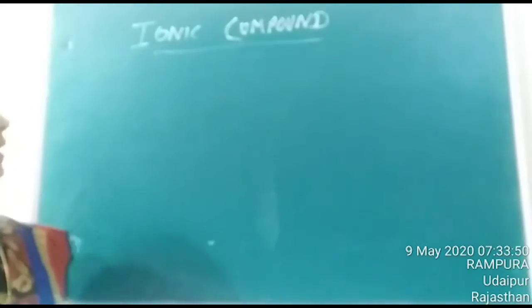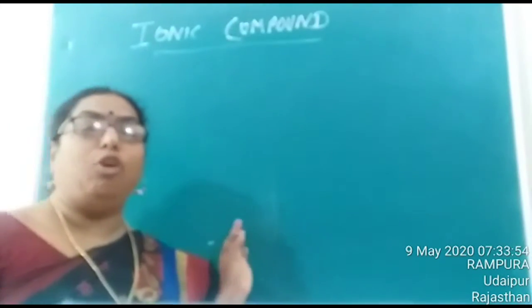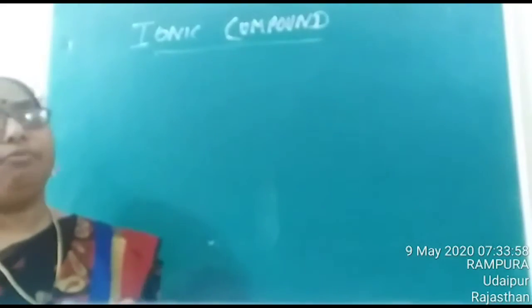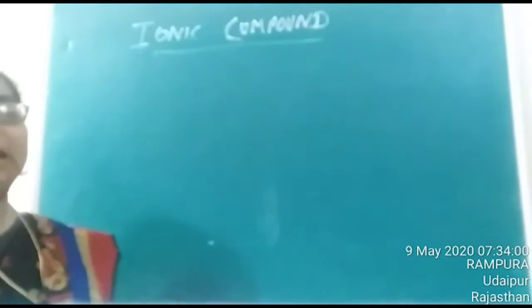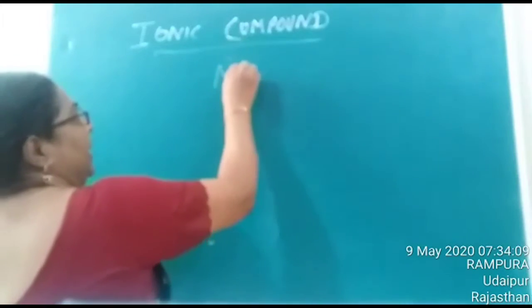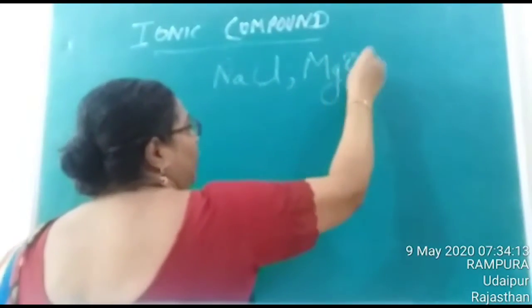Okay children, let us continue with our class. In last class we studied the formation of ionic bond and the conditions needed for its formation. Now let us see what an ionic compound is and what its general properties are. We have studied examples like sodium chloride, magnesium oxide, or aluminium oxide.